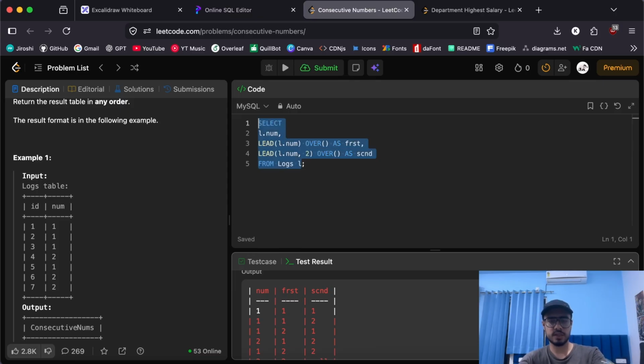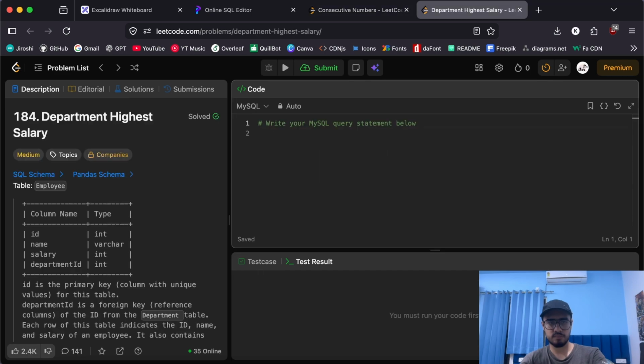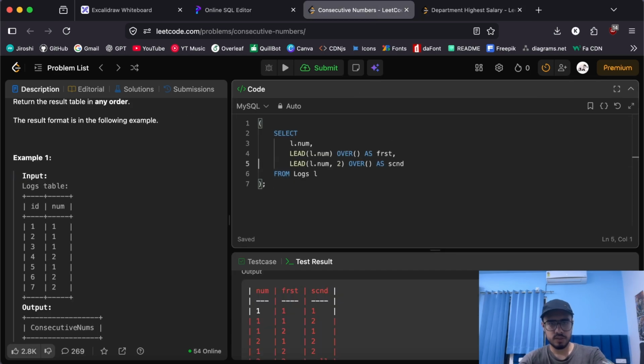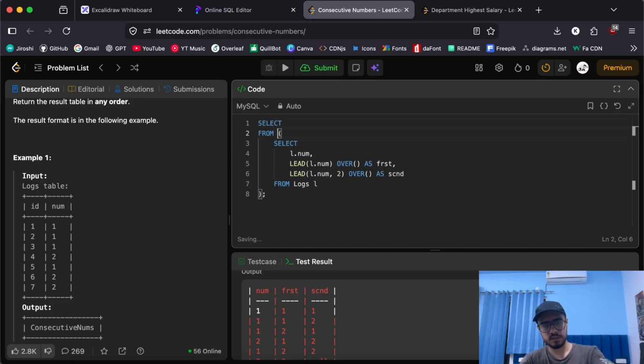We need to wrap it inside a subquery. Now when I select from this particular subquery, I'll use it as a table and write something like this.